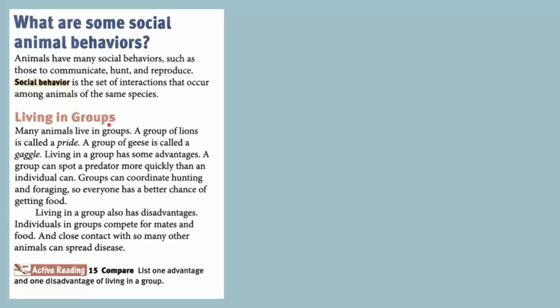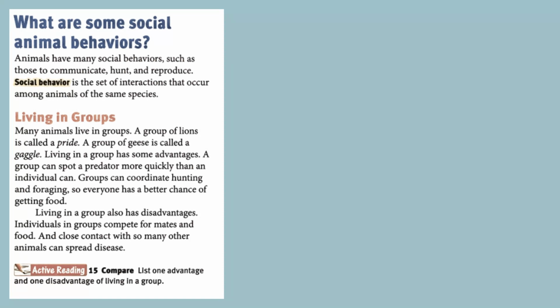Some animals like tigers, for example, might not live in groups, but other creatures like lions live in groups called a pride. When geese live together, that is called a gaggle. These groups can coordinate hunting. Lions often attack prey by going all together against the zebras or the wildebeest or the Cape buffalo. They have strategies as to how to approach the creatures from different angles, and that way they can work together to make a kill so that everybody gets food.